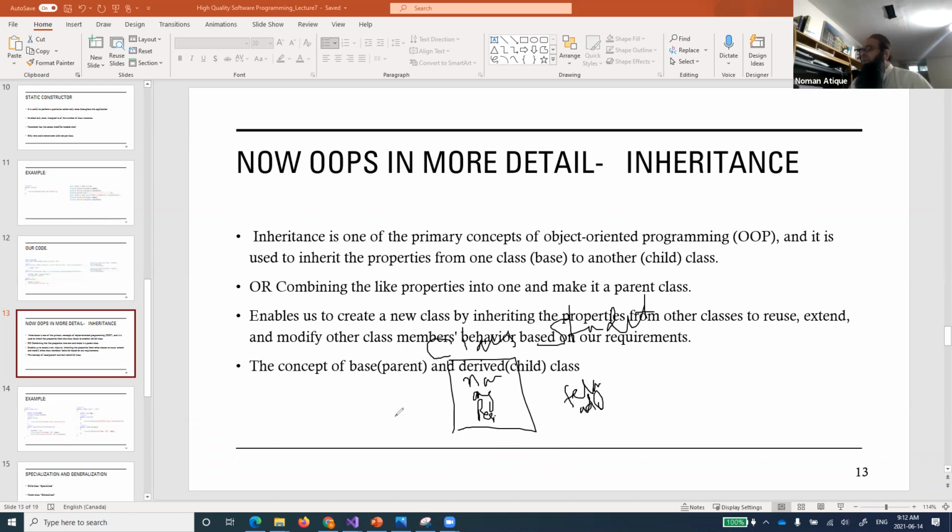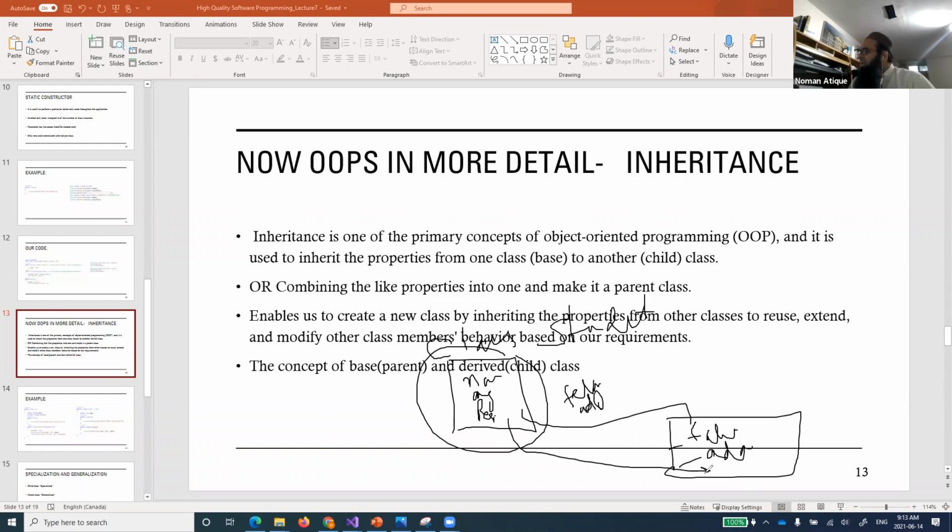So in the object oriented world, you will say, okay, this is not a problem for me. What I'll do is make this a parent class and create its child class. This child class will have only 2 variables in it: the father name and the address. I don't need to redefine all the things that I have defined over here. I'll make a new class with only 2 fields and use all the features of this class in this one. Other than that, I'll only make changes on the father name and address part, the fields part.